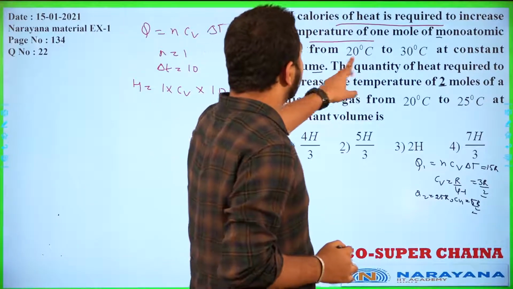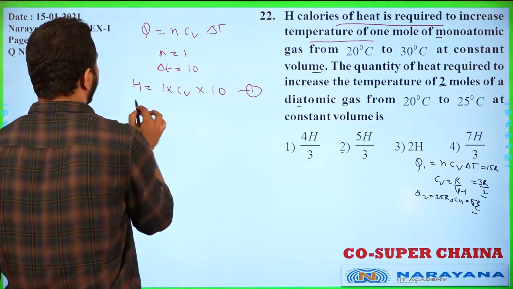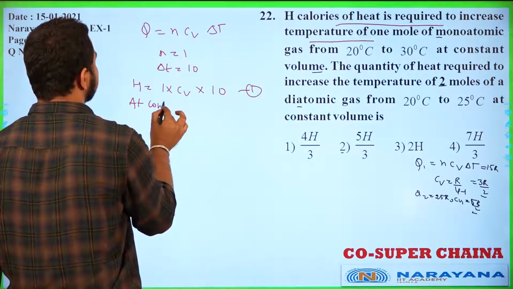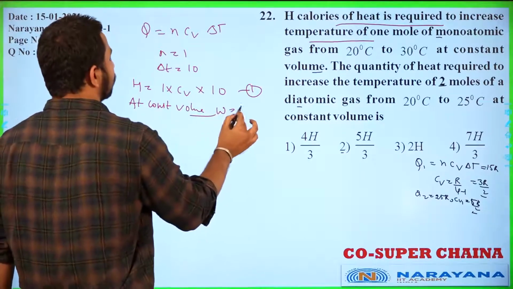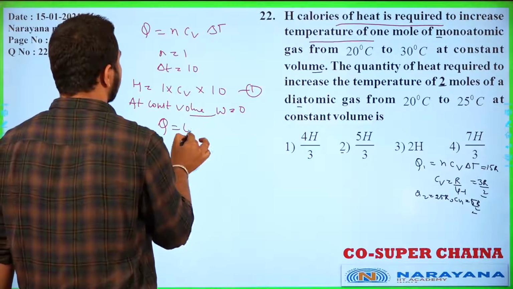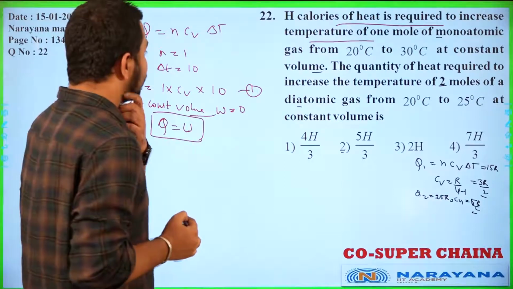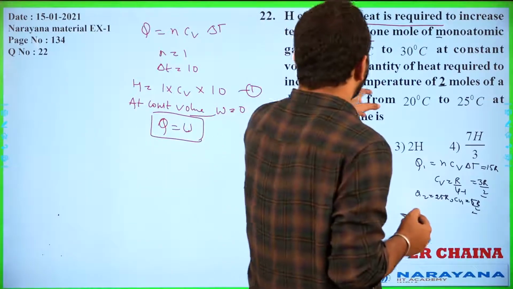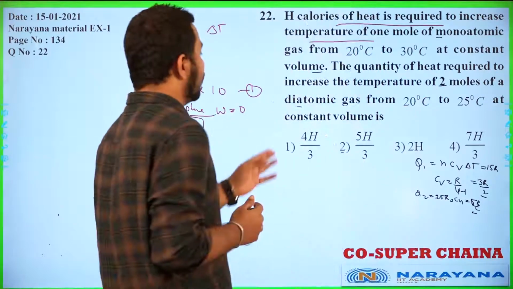Now at constant volume it is said. So at constant volume we know work done will be 0. So whatever Q is there is used for the increase of internal energy, right? Now the quantity of heat required to raise the temperature of 2 moles of diatomic gas.